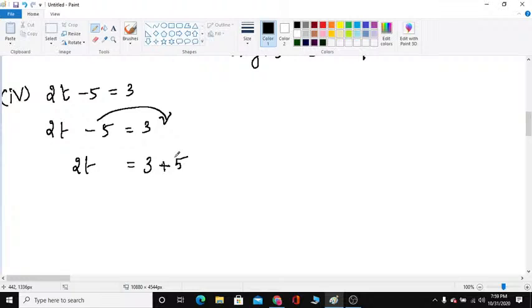Next you transpose 2 to the right hand side. 2 is multiplying, so when you transpose, you write it in the denominator, children. 8 in the numerator, 2 in the denominator. Now after cancelling, t is equal to 4. Now do the verification: substitute t is equal to 4 in the given equation.